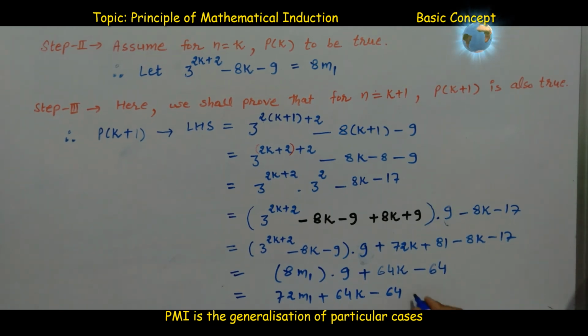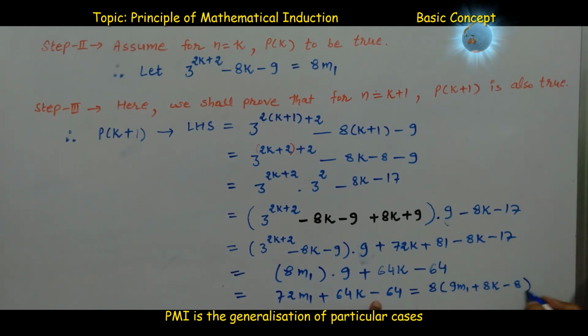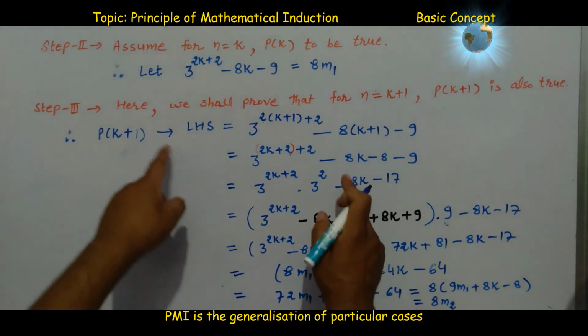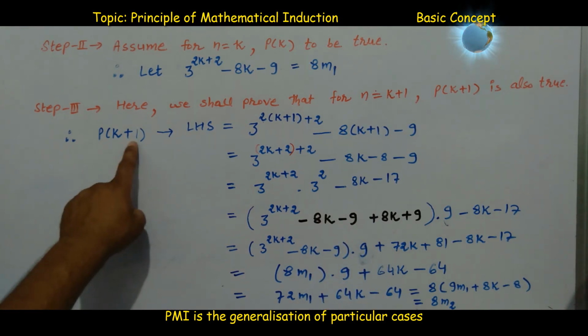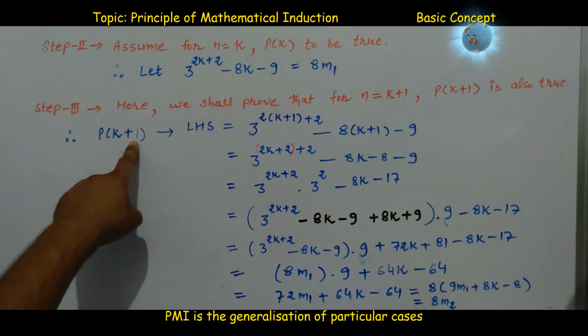Again taking 8 common, we get 8 into (9m1 plus 8k minus 8). So the conclusion is that this is equal to 8 into something which is an integer, suppose m2. 8 into something means this statement, that is Pk plus 1, is also divisible by 8.